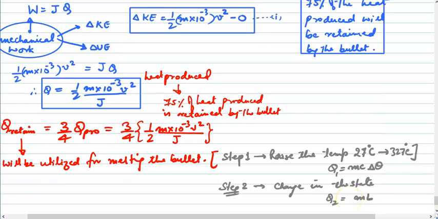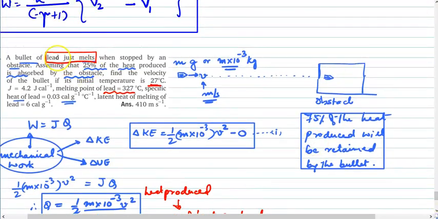Clear? Now see, when you are referring to the data, you will find over here the specific heat capacity of the lead has been mentioned at calories per gram, and the latent heat is also mentioned in grams. So look, here the data is being mentioned in grams, so I am not going to convert mass of the bullet in kgs. I am going to take the mass of the bullet in grams, and will find how much heat is required to melt the bullet. Now remember, always keep that fact into your mind. While melting the bullet, there are 2 steps that are involved. What are those 2 steps?